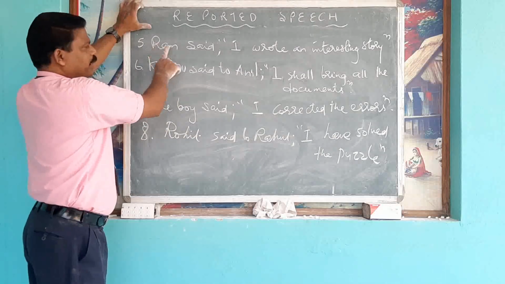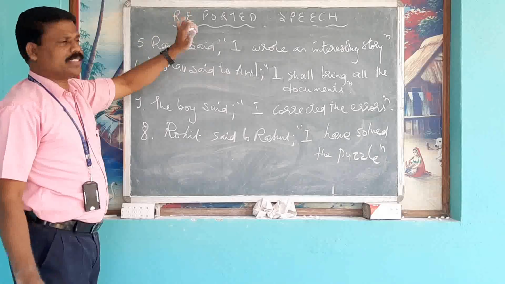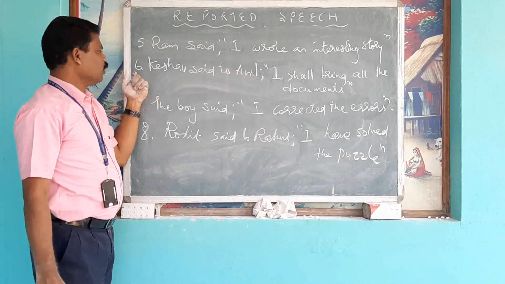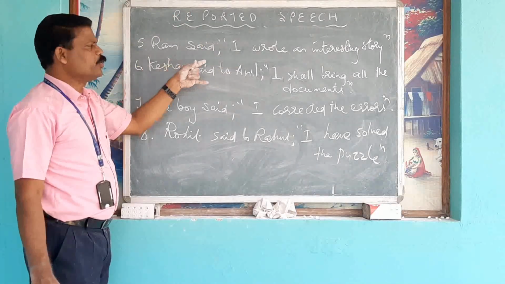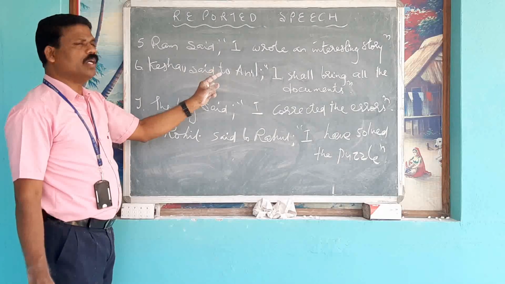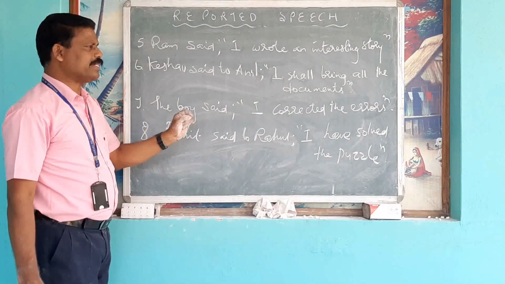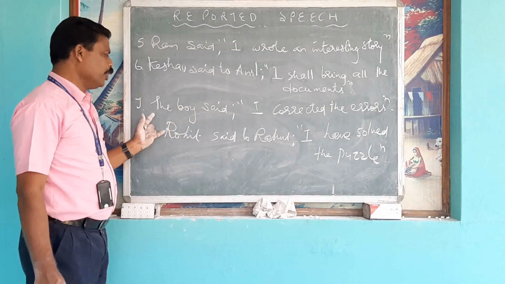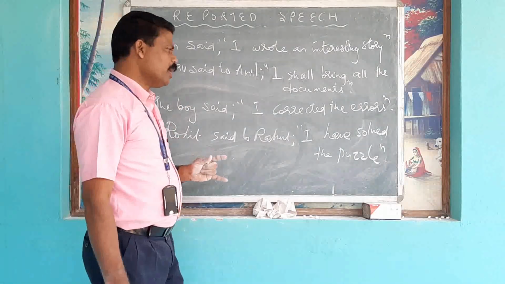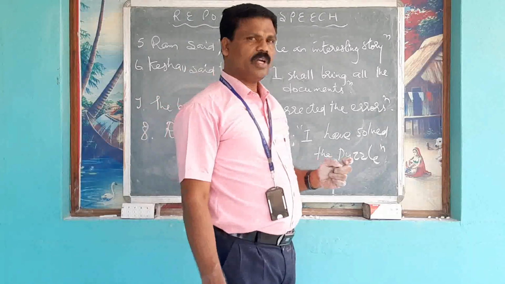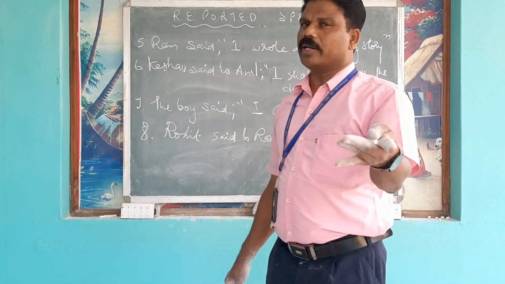Question number 5. Ram said, I wrote an interesting story. Question number 6. Keshav said to Anil, I shall bring all the documents. Number 7. The boy said, I corrected the errors. Number 8. Rokis said to Rahul, I have solved the puzzle. More questions will be given to you for your practice.